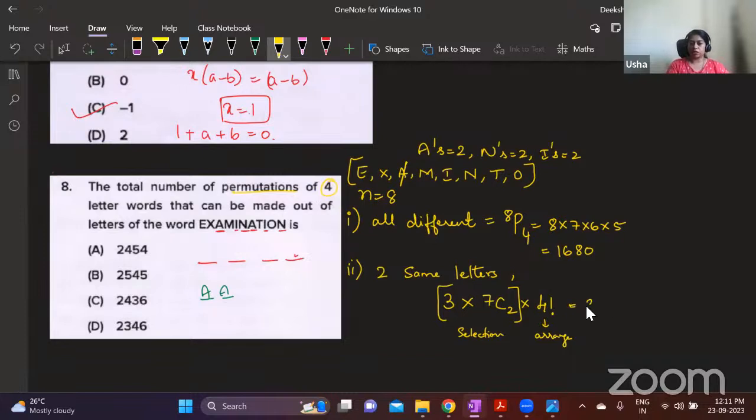So what is the answer? 3 into 7C2, means 2 numbers from 7, divided by 2 factorial. Okay. So this is 3 into 4 factorial is 24. What is this? 3 into 7 into 3 into 24. How much do you get? I am using calculator, but you are not supposed to use.